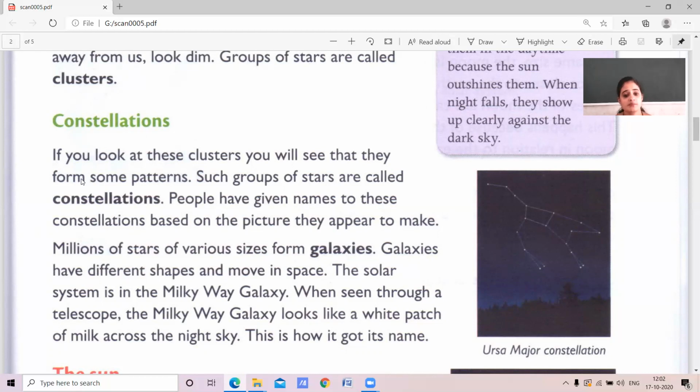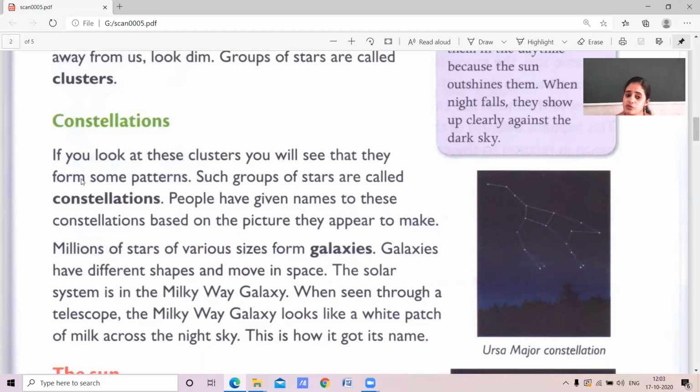The solar system is in the Milky Way galaxy. What do we have? The solar system, no? The solar system is in the galaxy. Our galaxy is Milky Way. Yes, children. Our galaxy is Milky Way.